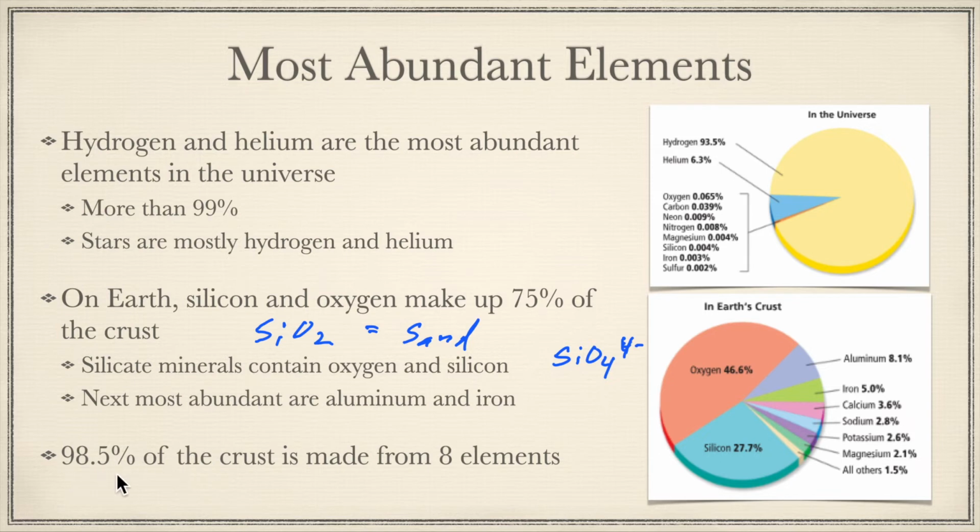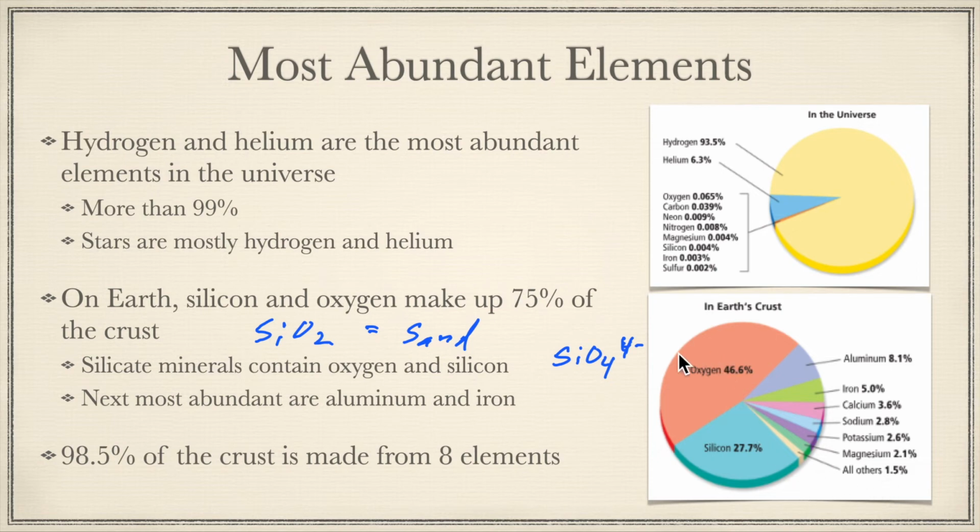In fact, 98.5% of the Earth's crust is made from 8 elements. You have oxygen at 46.6%. You have silicon at 27.7%. You have aluminum at 8.1%, and then iron at 5%, calcium at 3.6%, sodium 2.8%, potassium at 2.6%, and then magnesium at 2.1%. And then all the others are 1.5%.